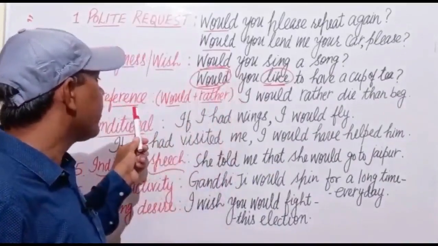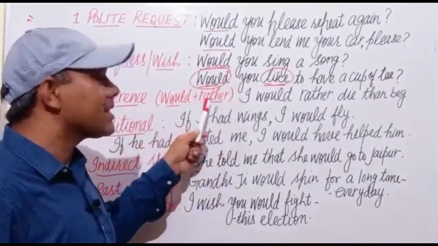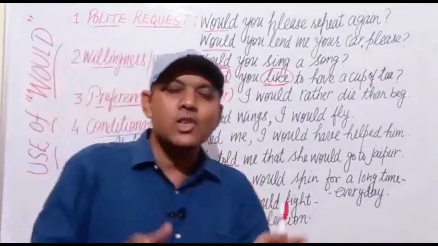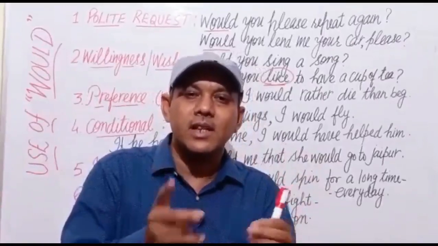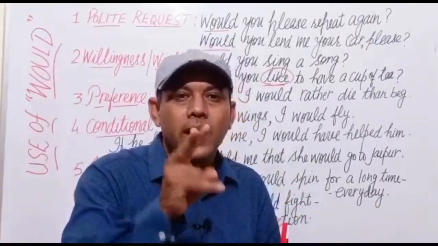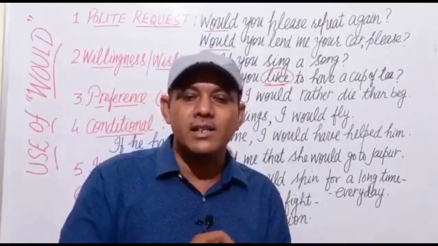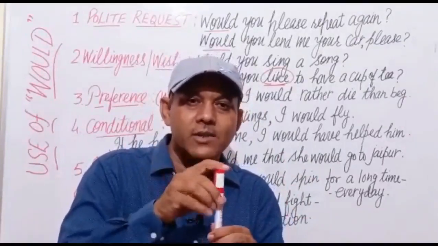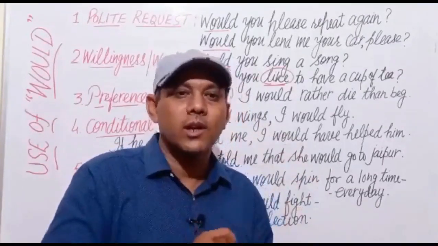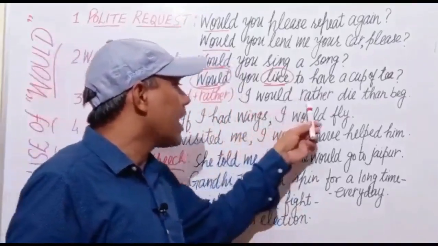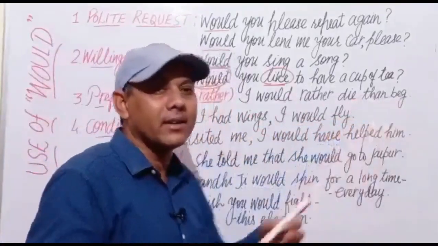Next is preference: would plus rather. If I want to prefer one thing to another, in case of preference, there are two actions, two activities. If I want to prefer one activity to the other activity, then I shall use would. For example, I would rather die than beg.